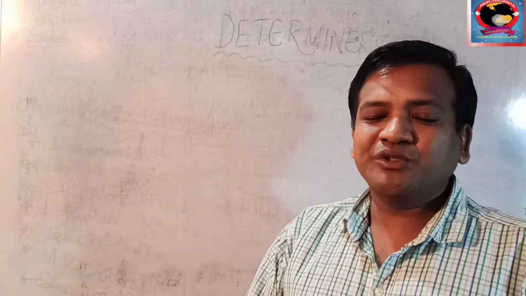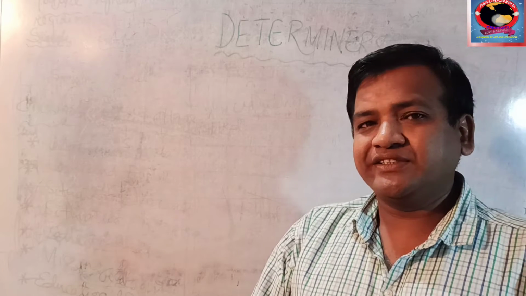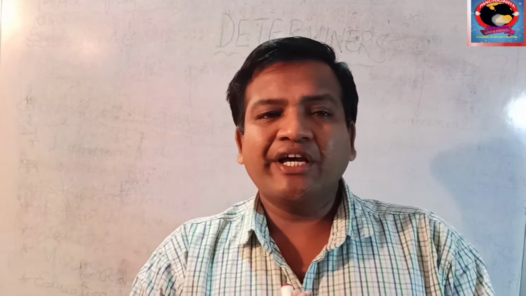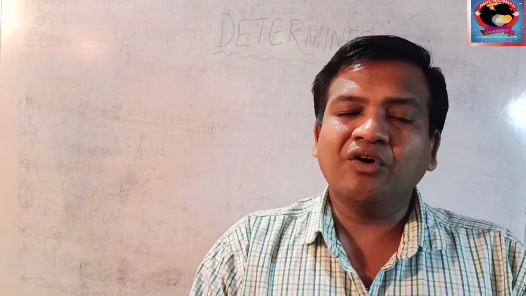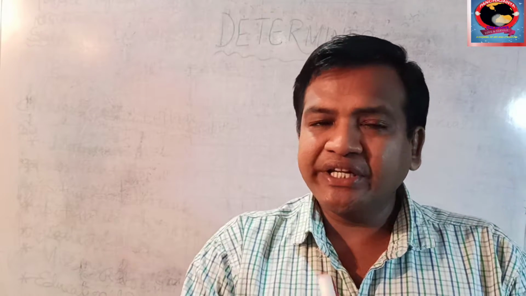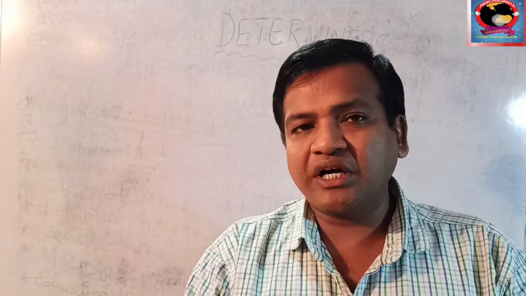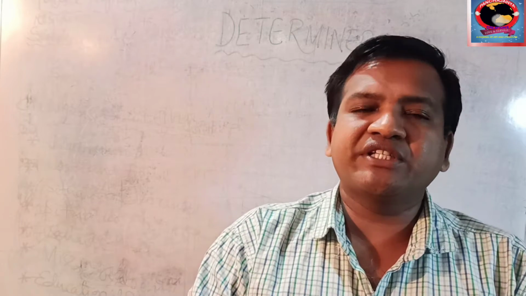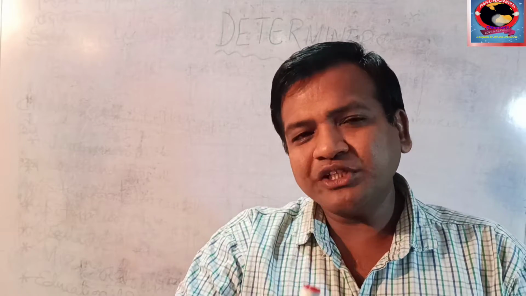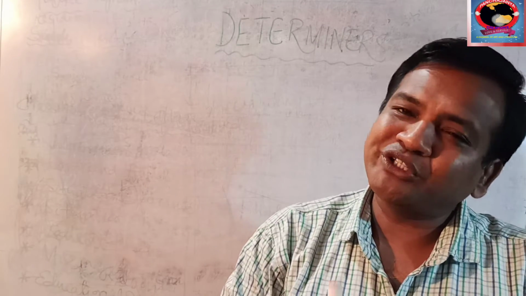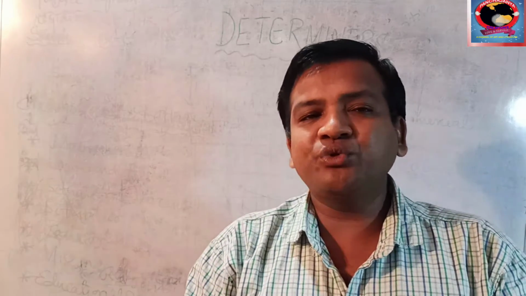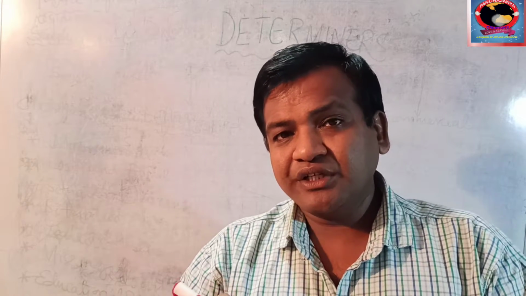Today we are going to discuss determiners. Whenever we are using any article, any possessive pronouns, any interrogative words like what, whom, how, we do not know what for we are using these things. We are using them because they have been used earlier. Actually we do not know why or how they have been used.